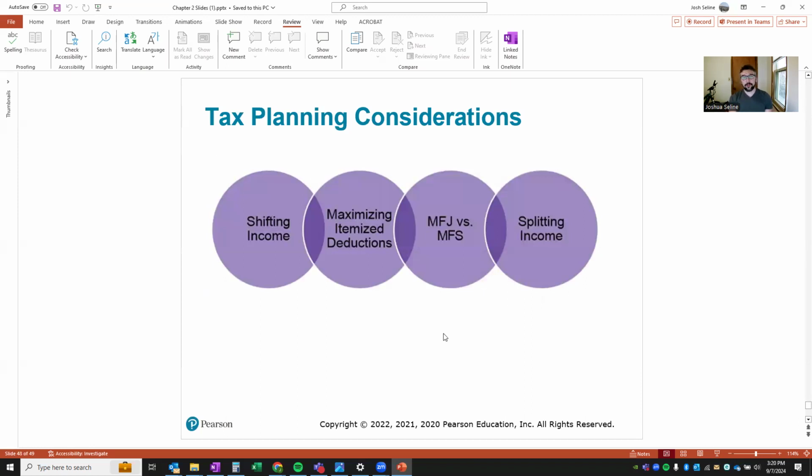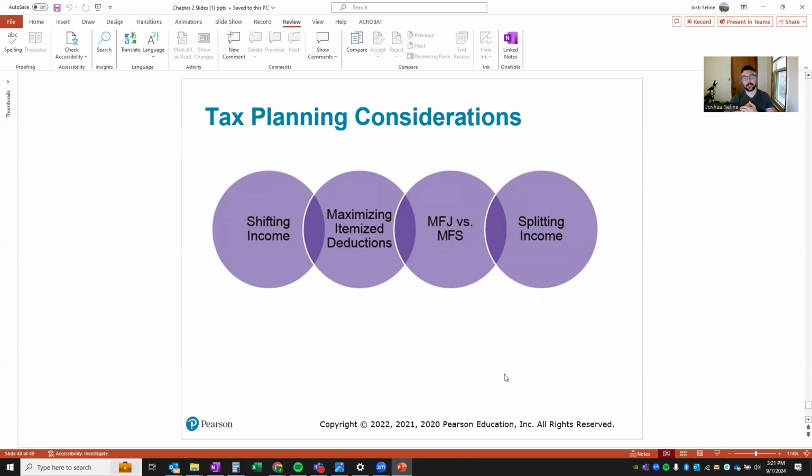And then finally, getting into tax planning considerations. This is the kind of fun stuff: shifting income, maximizing itemized deductions, married filing joint versus separate, splitting income. The married filing joint versus filing separate, I want to draw attention to because that's where there are some unique situations that I want to let you know about.